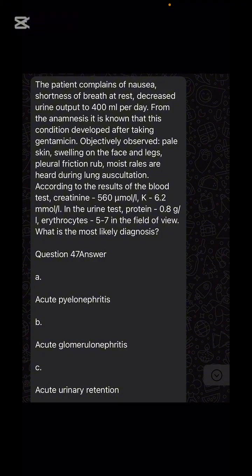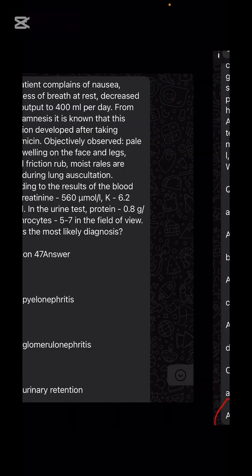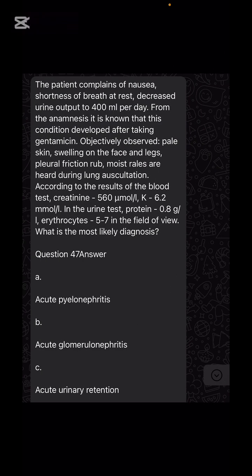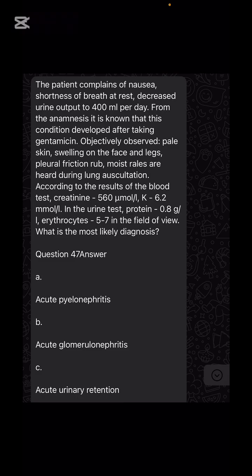So in this case, what is the correct answer, sir? Correct answer is acute renal failure. The renal system failed. That's why creatinine is given here, and electrolyte imbalance occurred. Proteins are leaking. Sir, what happened? The kidney function failed. What is the function of the kidney? Sir, filtration. The kidneys are not able to filter well.